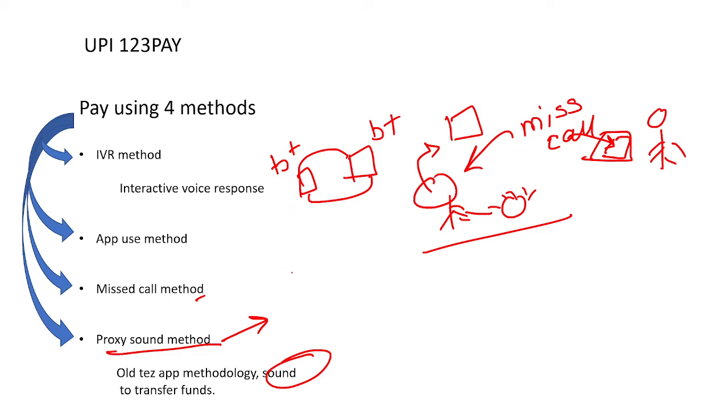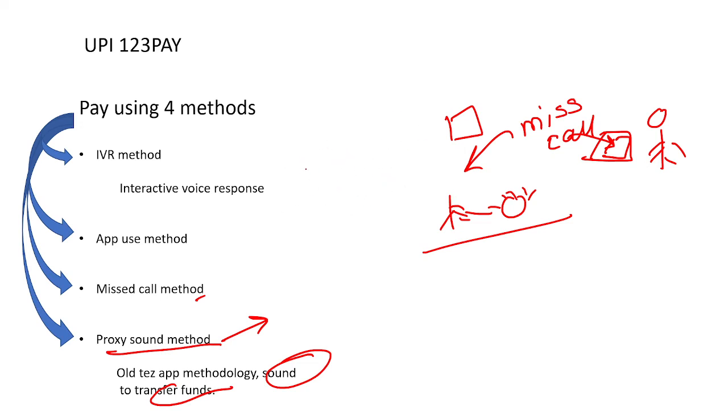In the same way, if a person wants to transfer his funds, both persons will activate their particular cash app, right? Once both persons have activated their cash app, one will deliver a sound for sending the cash, and the other will get the sound for receiving the cash. So in this method, the payment process is completed with the help of sound, right? That particular sound frequency will be used for the payment. That is called the proxy sound method, right?